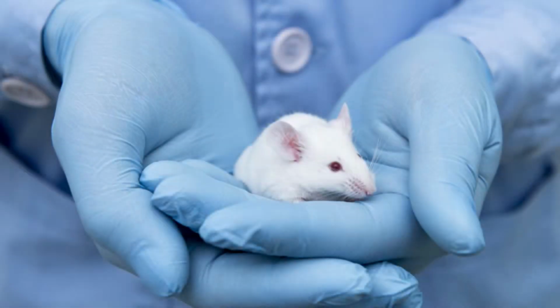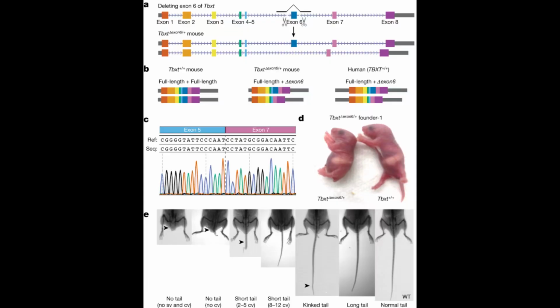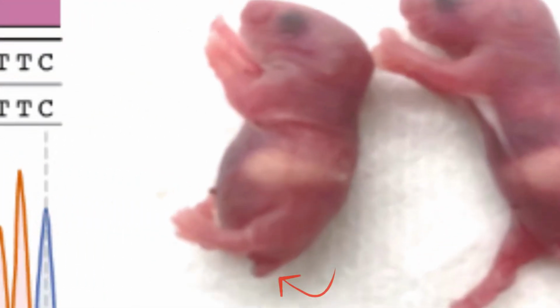The study also uses mouse models to understand how altering TBXT genes impacted their development. The mice were given both full-length and exon-skipped isoforms of the gene, orthologous to what is seen in hominoids. The impact was that they either had small tails or lacked them entirely. There are limitations in using animal models, as it may not function exactly the same in humans, but it can paint a general picture of what may be happening.